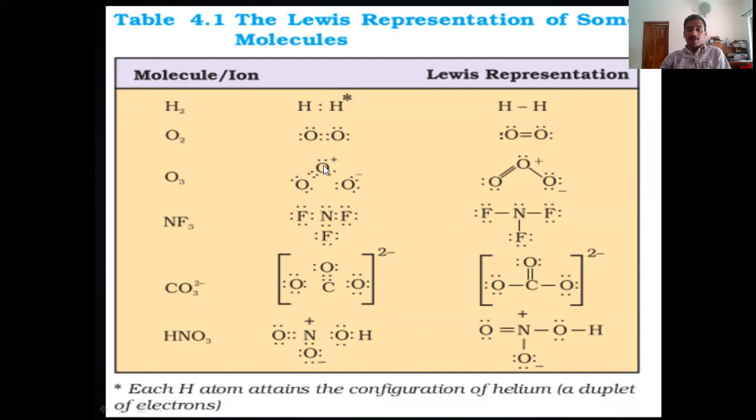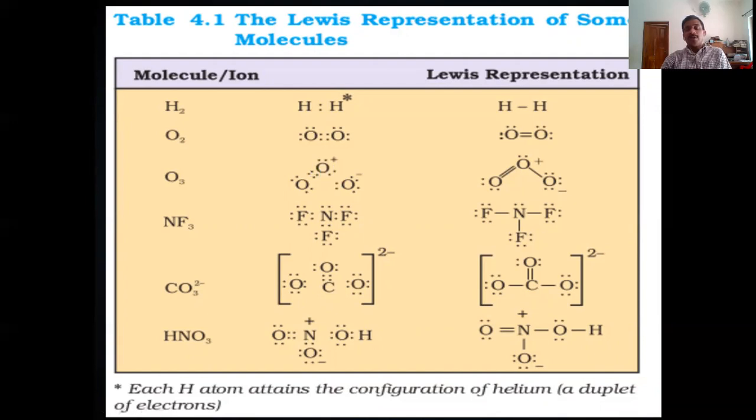Now you go to the second oxygen. Here how many valence electrons? That is 6. All the oxygens have 6 valence electrons. Here how many bond pairs? 1, 2, 3. 3 bond pairs are present. How many lone pairs? Only 1 lone pair is present. So by applying the formula, valence electrons 6 minus the number of bonding electrons, 3 into 2, 6. So 6 minus 6, 0.